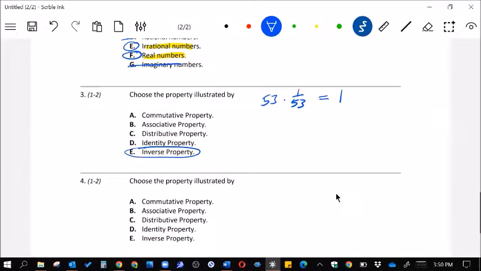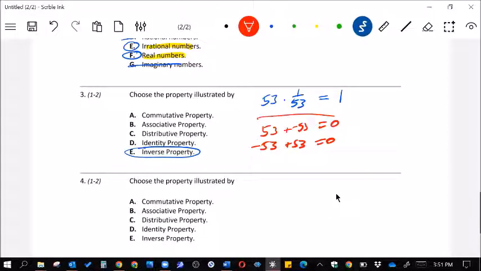Okay, now let's take a different one. Actually, before I go on, let's say it was for the addition one, it was 53 plus a negative 53, or negative 53 plus 53, we'd be getting 0, and that's the inverse property of addition. So both of these would be inverse properties. That's separate from the identity property where you keep it the same. So for the first one, we'd be multiplying by 1. The second one would be adding 0, and then we'd be keeping it the same. So these two, you have to be careful not to get them mixed up.